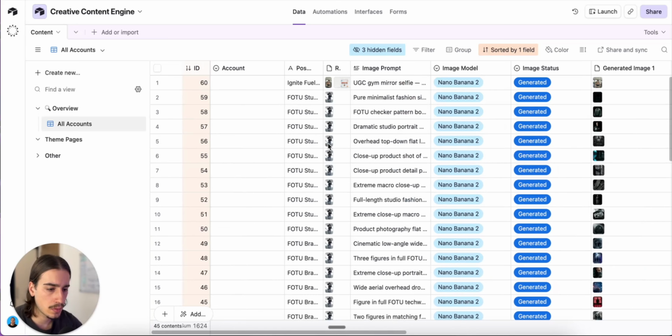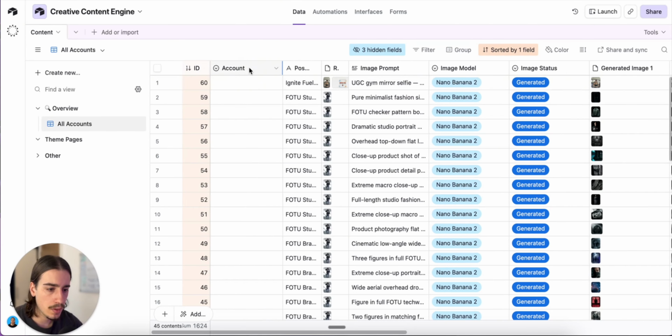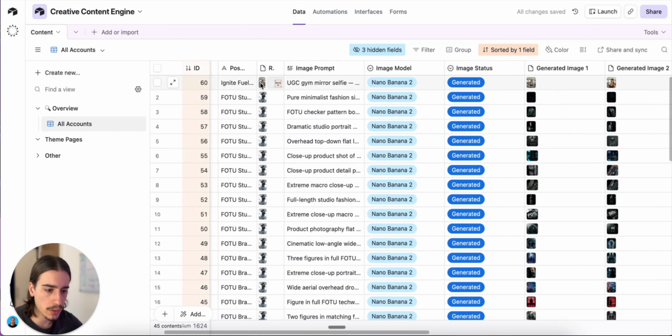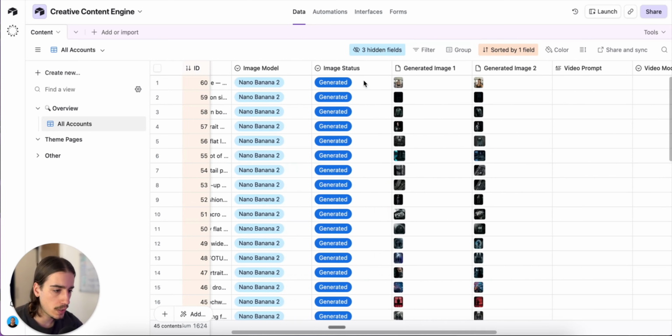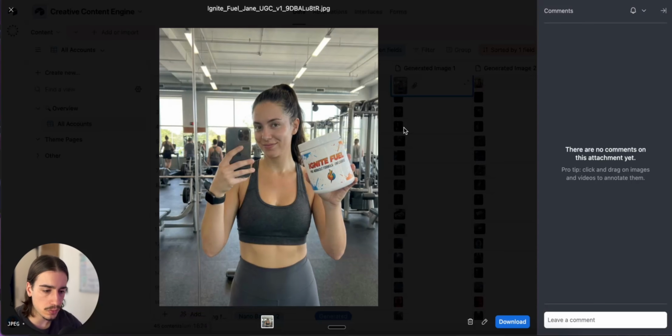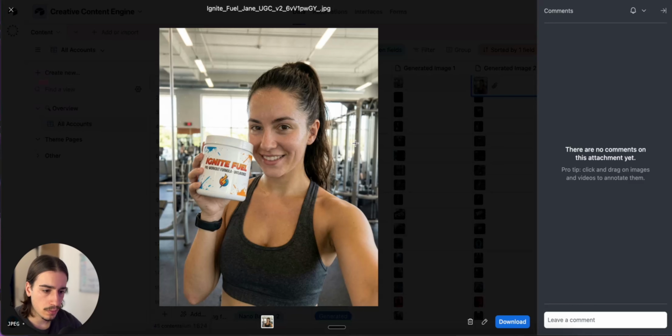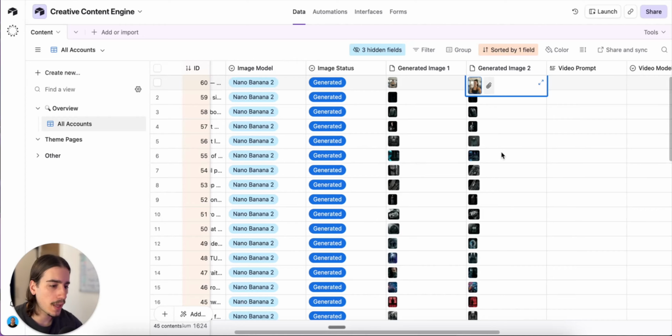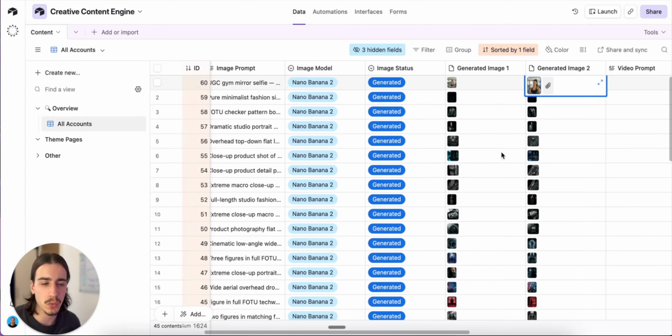So, okay, I'm inside of the Creative Content Engine now, and you can see that our new post has been generated using the two reference images that we asked for, Jane and Ignite Fuel, and then we can have a look at the two generated images. So pretty cool stuff, makes it super useful to be able to do this.